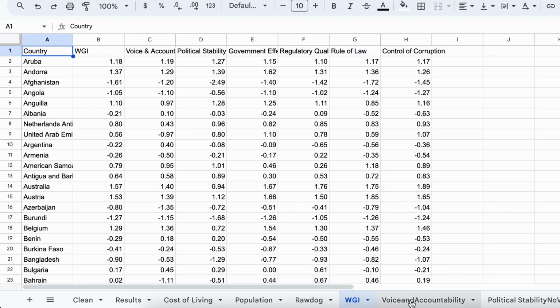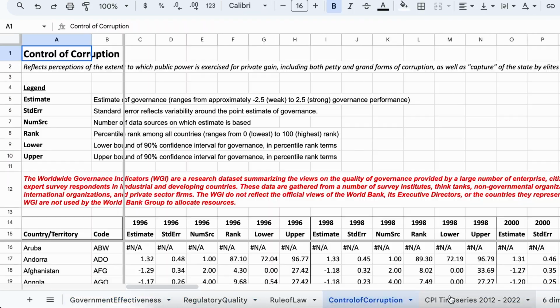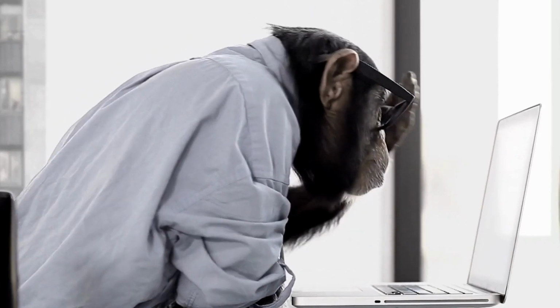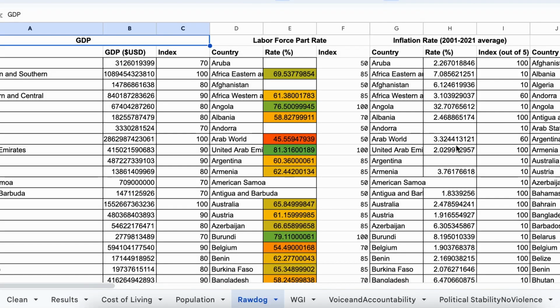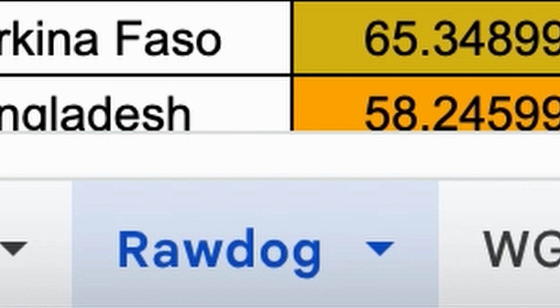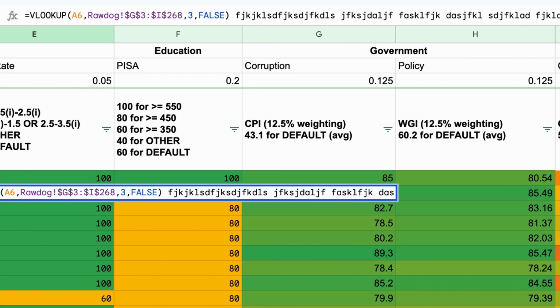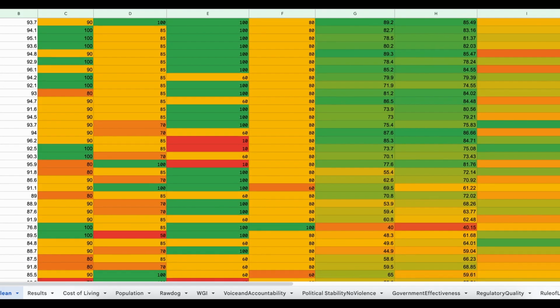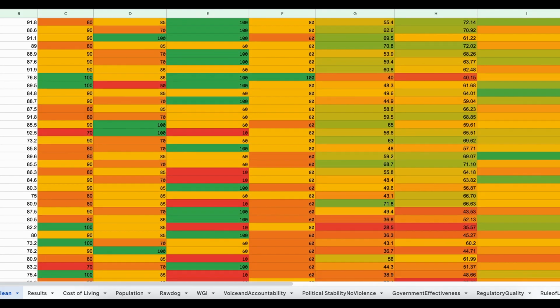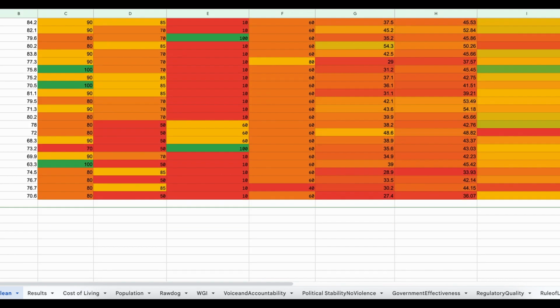We first created a massive Excel spreadsheet, pasted all the raw data in their own respective sheets, used a bunch of Excel commands like VLOOKUPs and some other stuff that I had to learn on the fly, got all the raw data onto one sheet called raw dog, did some basic normalization with the process we talked about earlier, made a clean sheet, organized all the data by country, calculated the final weighted average, threw on some pretty colors with conditional formatting and filtered by score. There you have it. Execution done. A month of work, all glazed over in 20 seconds. That's upsetting. Well, anyway, that leads into phase 4.